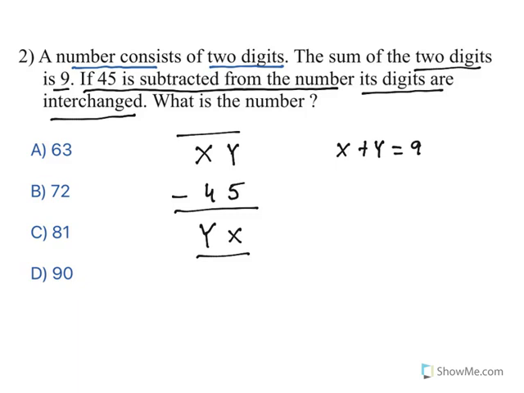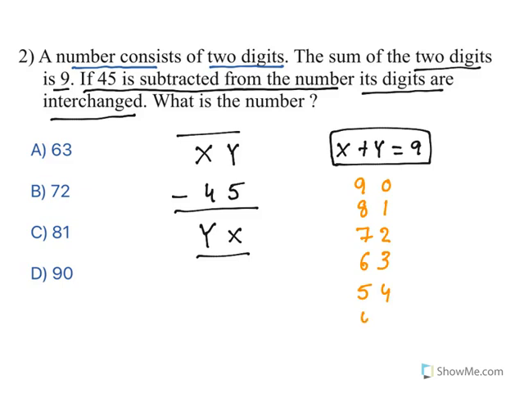Now you can do this in 2 methods. I will explain both the methods. Follow them. Now see, the prompt says X plus Y, the sum of both digits is 9. Now if the sum of both digits is 9, it could be 9 and 0. Right? It could be 8, 1. It could be 7, 2. It could be 6, 3. It could be 5, 4.